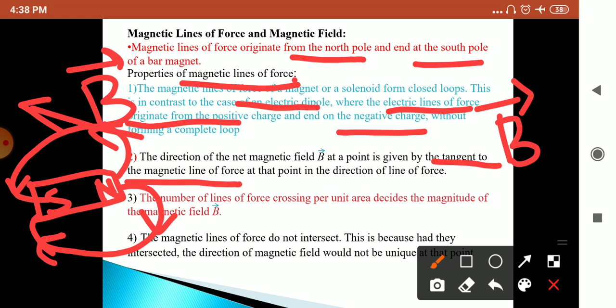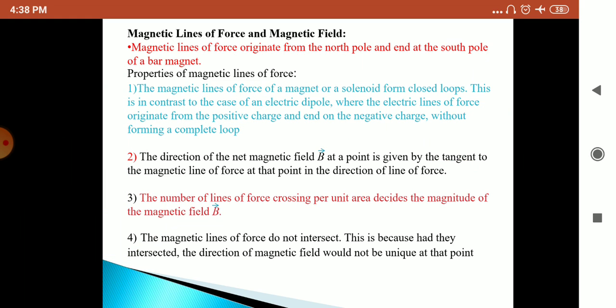The magnetic lines of force do not intersect, and this is because had they intersected, the direction of the magnetic field would not be unique at that point. So these are some properties of lines of force.